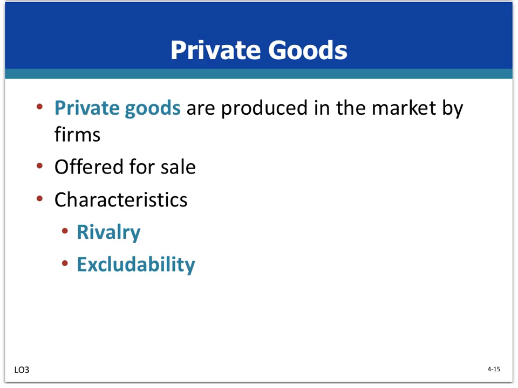The second one is excludability, and it means that sellers can keep people who do not pay for a product from obtaining its benefits. Only people who are willing and able to pay the market price for bottles of water can obtain these drinks and the benefits they confer. So for example, think that you buy one Porsche, you can enjoy and use it because you pay the money, and nobody else can use and enjoy the benefits of buying a Porsche. Okay, that is excludability.